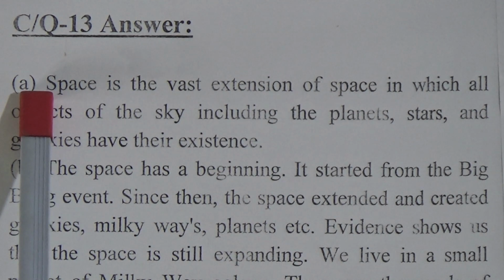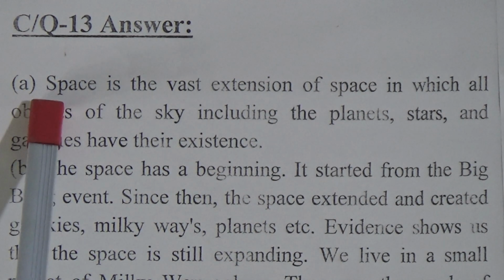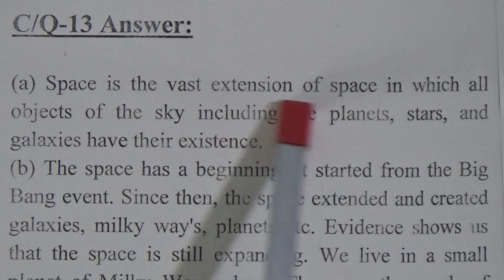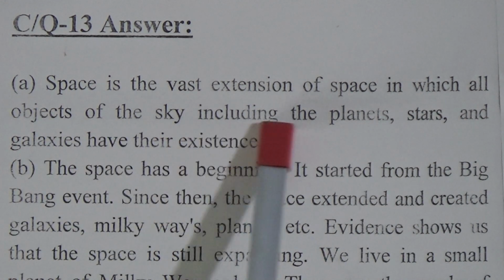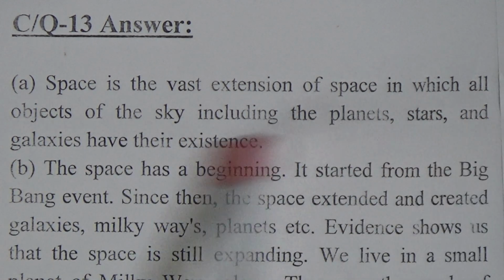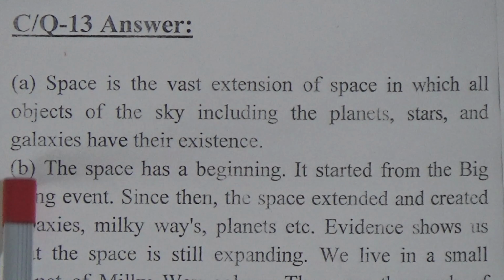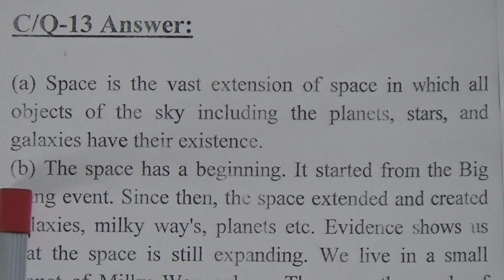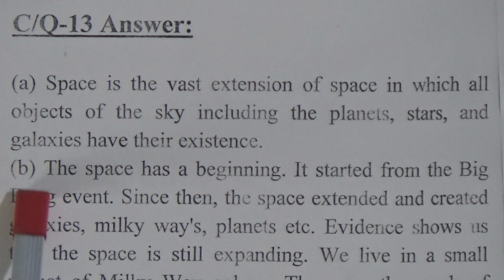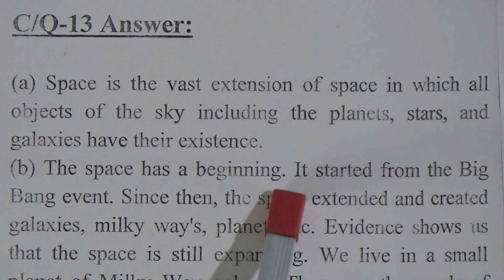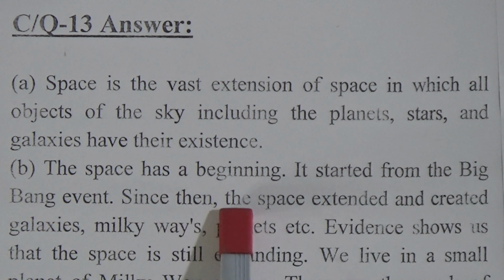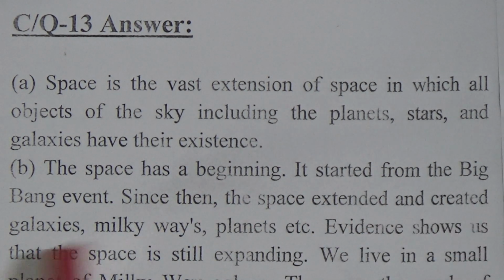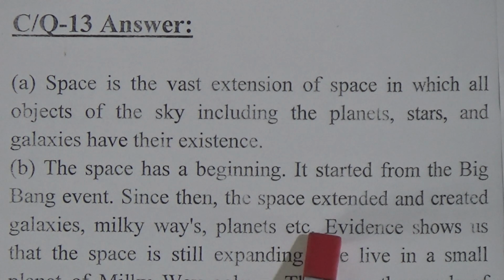The question number A was what is called space? The answer is space is a vast extension in which all objects of the sky, including the planets, stars and galaxies, have their existence. Then question B was there is the beginning of the space but no end. Explain. The answer of B is the space has a beginning. It started from the Big Bang event. Since then the space extended and created galaxies, Milky Ways, planets, etc.